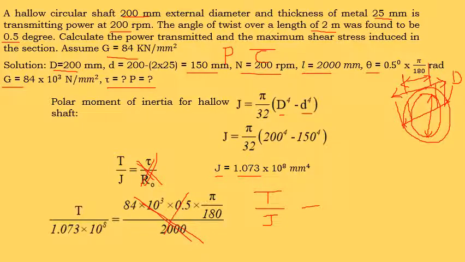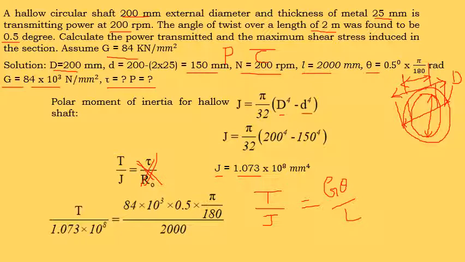T by J is equal to G theta by L. G value is 84 into 10 to the power of 3, into the theta value.